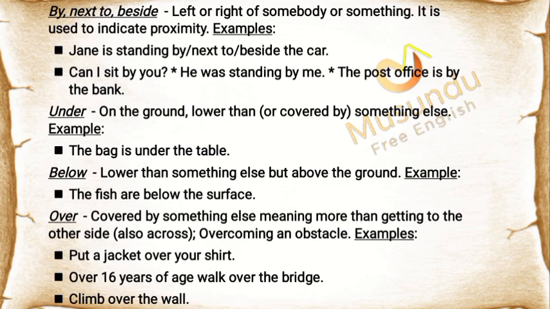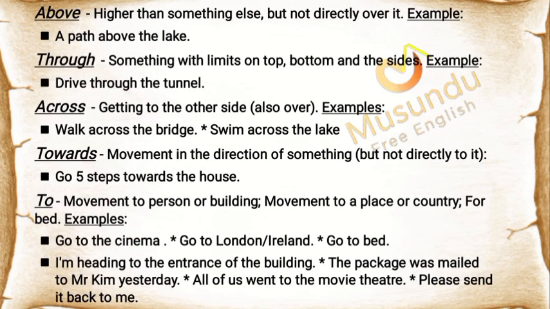"Under" means on the ground, lower than, or covered by something else. Example: The bag is under the table. "Below" means lower than something else but above the ground. Example: The fish are below the surface. "Over" means covered by something else, more than, getting to the other side, also across, overcoming an obstacle. Examples: Put a jacket over your shirt. Over 16 years of age. Walk over the bridge. Climb over the wall. "Above" means higher than something else, but not directly over it. Example: a path above the lake.